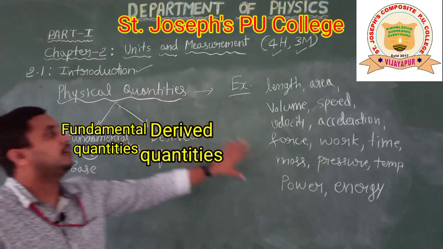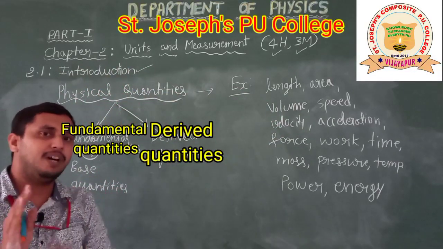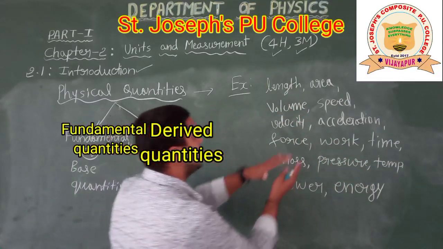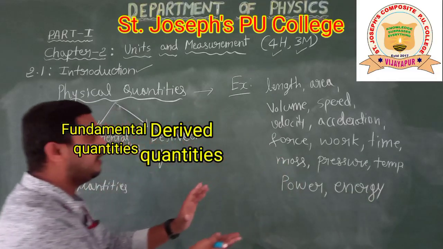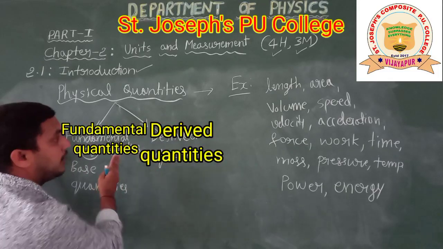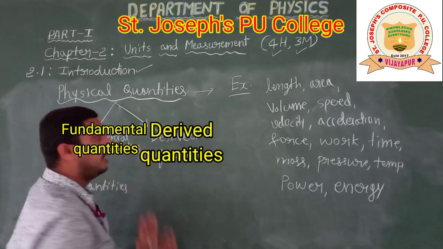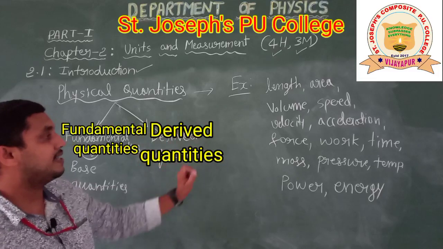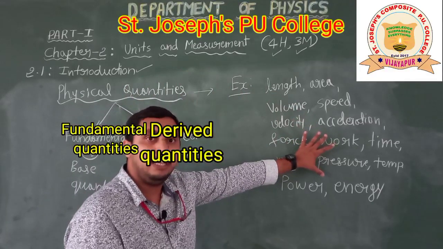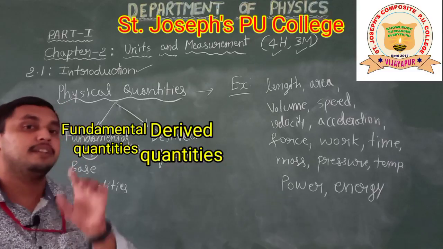That's why we can call these quantities physical quantities. So here one thing you people have to remember, these all are examples of physical quantities. I took this many examples. In that, how will you classify which one is under fundamental quantities and which one is under derived quantities? That is very, very important. Identifying a physical quantity as a fundamental quantity or a derived quantity is very important.